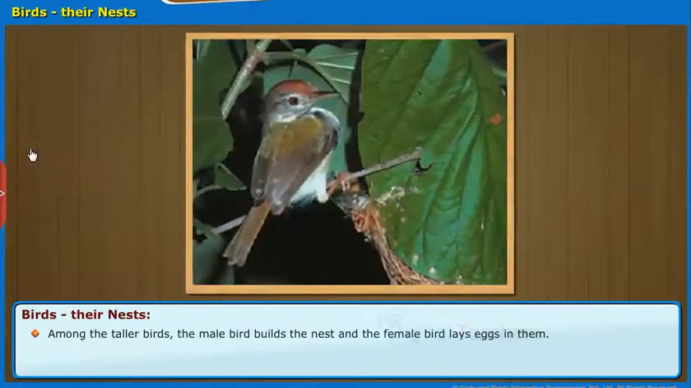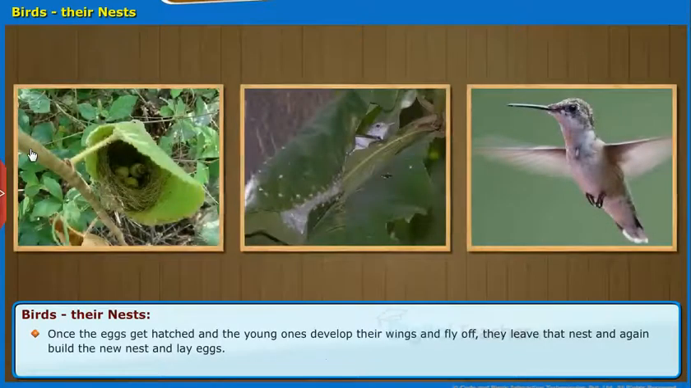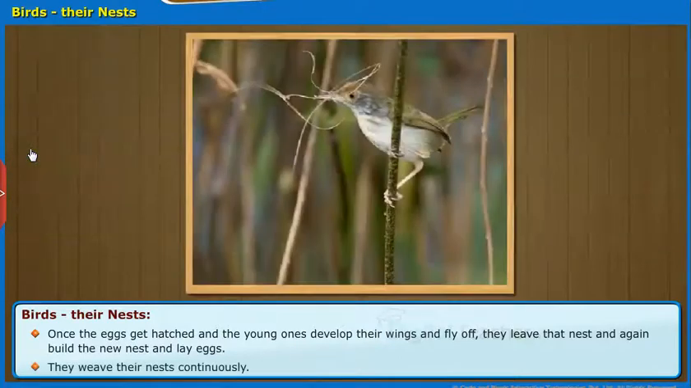Among the taller birds, the male bird builds the nest and the female bird lays eggs in them. They usually build their nests during the egg-laying season. Once the eggs get hatched and the young ones develop their wings and fly off, they leave that nest and again build the new nest and lay eggs. They weave their nests continuously.